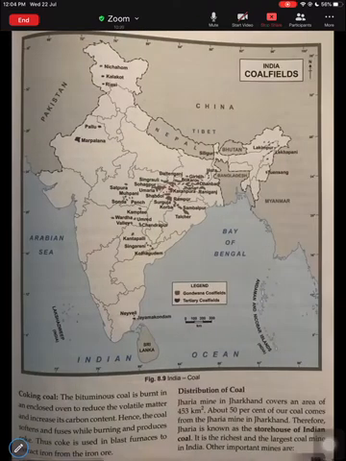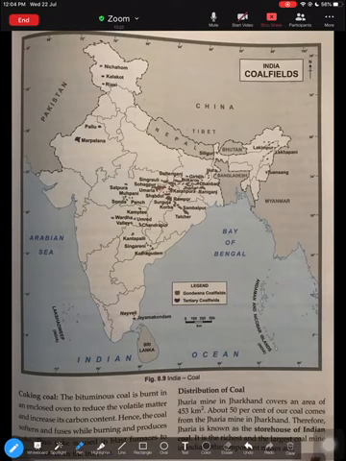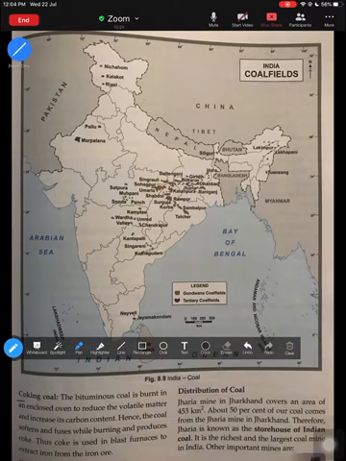Moving to the next, coking coal. I'll just introduce what you mean by coking coal. The second variety of coal, that is bituminous coal, is basically burned in an enclosed oven to reduce the volatile matter of the bituminous coal and to increase the carbon content. They are burnt in a furnace. The coal softens and fuses while burning and produces coke. So when they are burned, they produce something called coke.